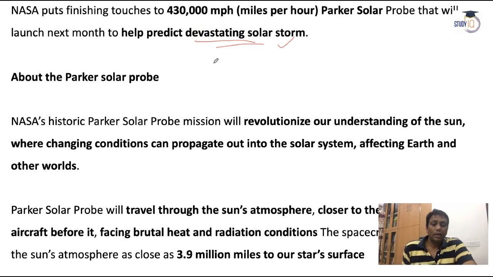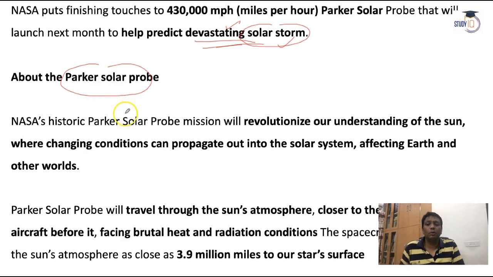Actually, you know, there are many confusions in scientists' minds about solar mysteries. So many solar mysteries are there, like solar storms coming with a devastating effect on the earth and even the atmosphere. So this type of problem and its characteristics will be checked with the help of the Parker Solar Probe. What about the Parker Solar Probe?